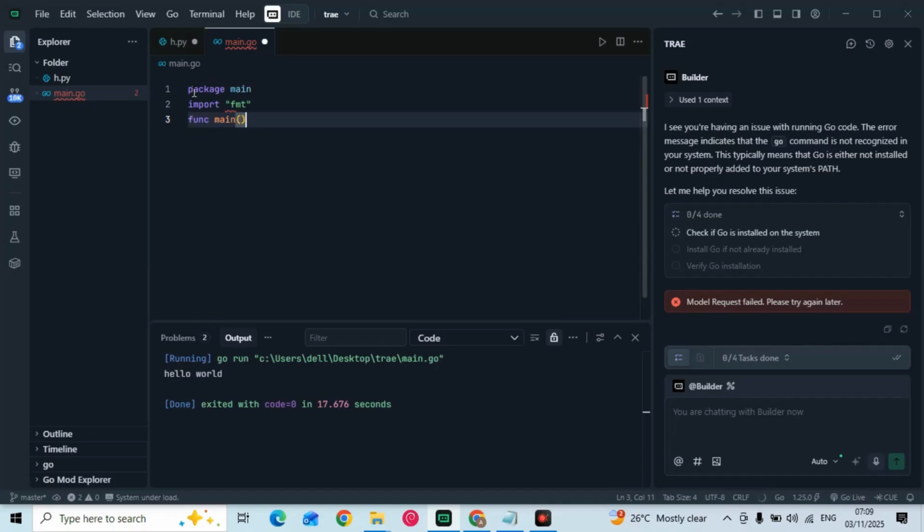Import fmt. This imports the fmt package, which provides functions for formatted I/O, including printing to the console. Func main. This defines the main function, which is the entry point of the program.